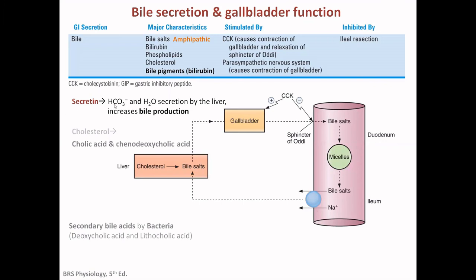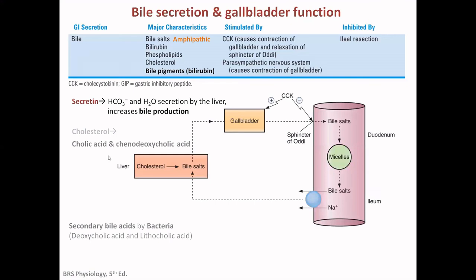Secretin is responsible for the bicarbonate and water secretion by the liver, the hepatocytes, and it increases bile production. So from the hepatocyte, there is bicarbonate secretion. It is possible because of the secretin.